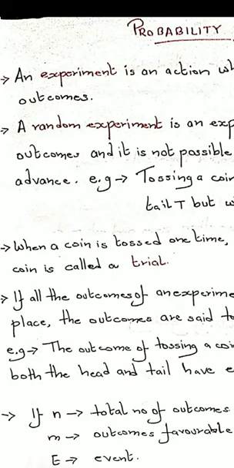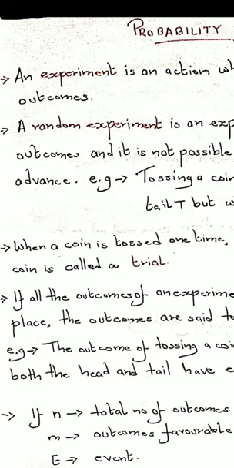But if I say something like a boy is good or bad, it's very difficult to judge, right? Because we don't know what is the meaning of good and bad. So in that case, we can't call that an experiment. That is only qualitative. So an experiment has to be quantitative, either yes or no.